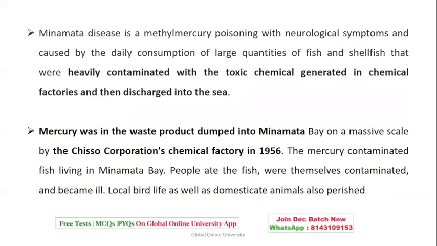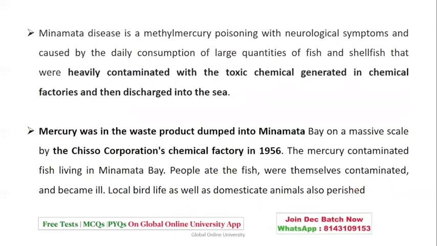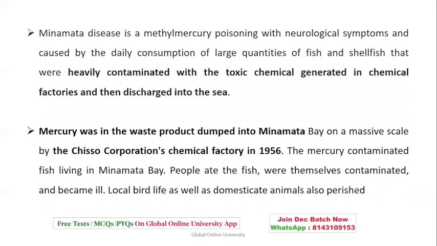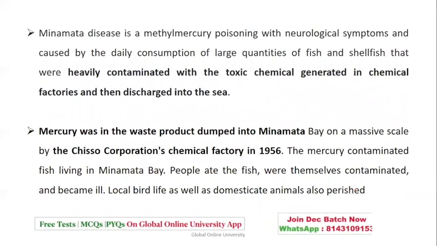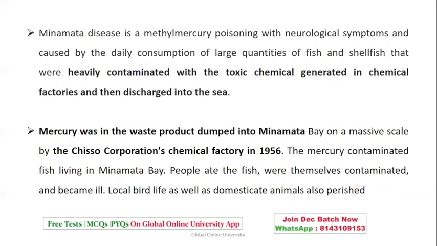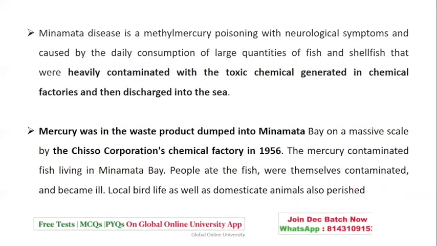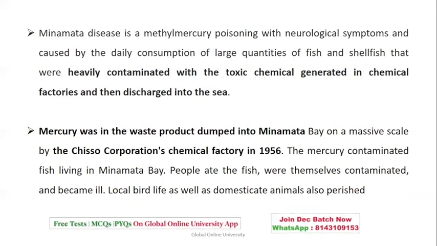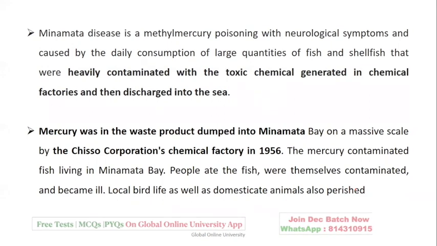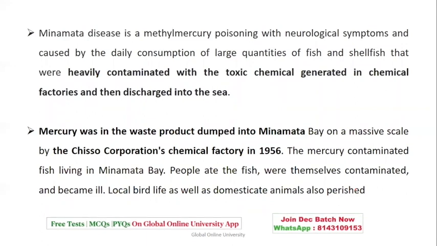Now, one of the commonly seen questions was the Minamata disaster. It is a methyl mercury poisoning caused by the consumption of large quantities of fish and shellfish heavily contaminated with the chemical, which was discharged from factories into the sea.